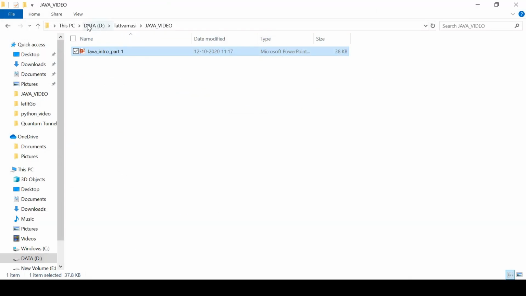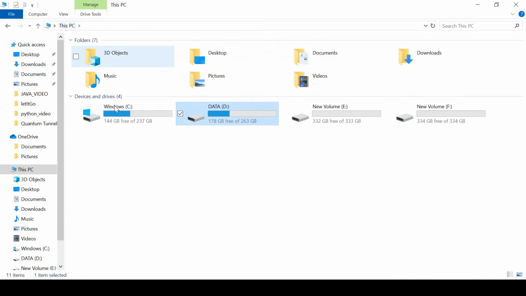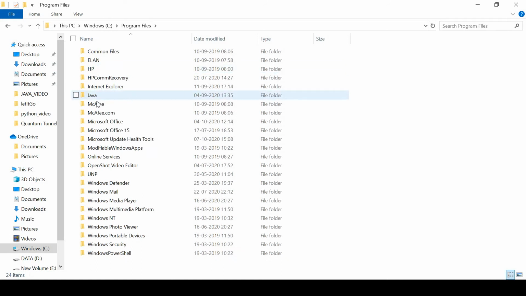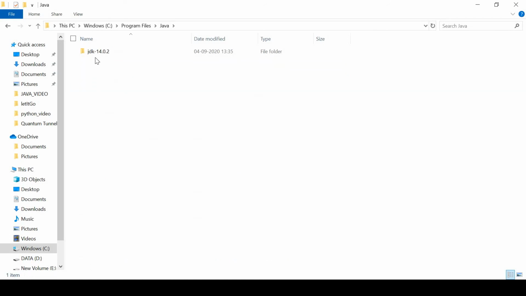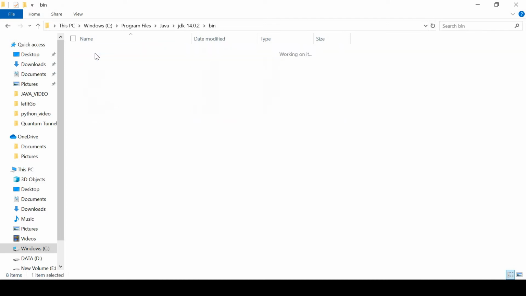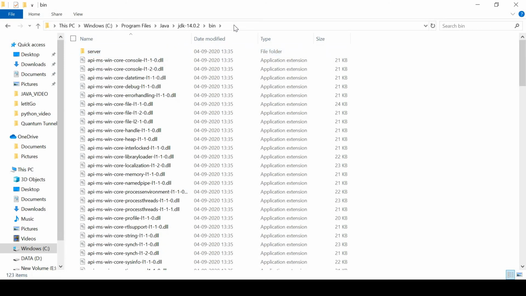In my system it's installed in C colon, Program Files, then Java, then JDK 1, and after that you have to select bin. So this is the complete path, and you need to copy it. In your system the path may be different.